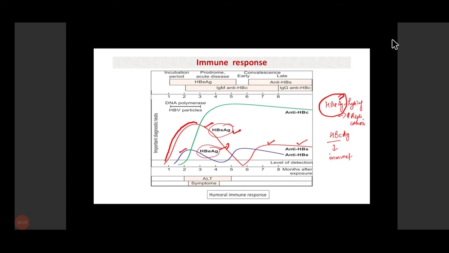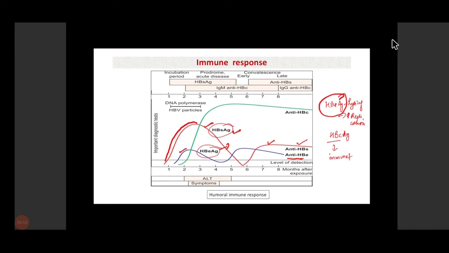Now, this HBe antigen can be present in acute infection, in chronic infection, and in the carrier states. I will come to the carrier state. So HBe antigen is only telling us that the patient is highly infectious and there is very high replication of virus inside the hepatocytes. Once the HBe antigen decreases, anti-HBe antibody titer will start rising in the serum. The presence of anti-HBe antibody in the serum denotes that now the replication has decreased and there is low infectivity.